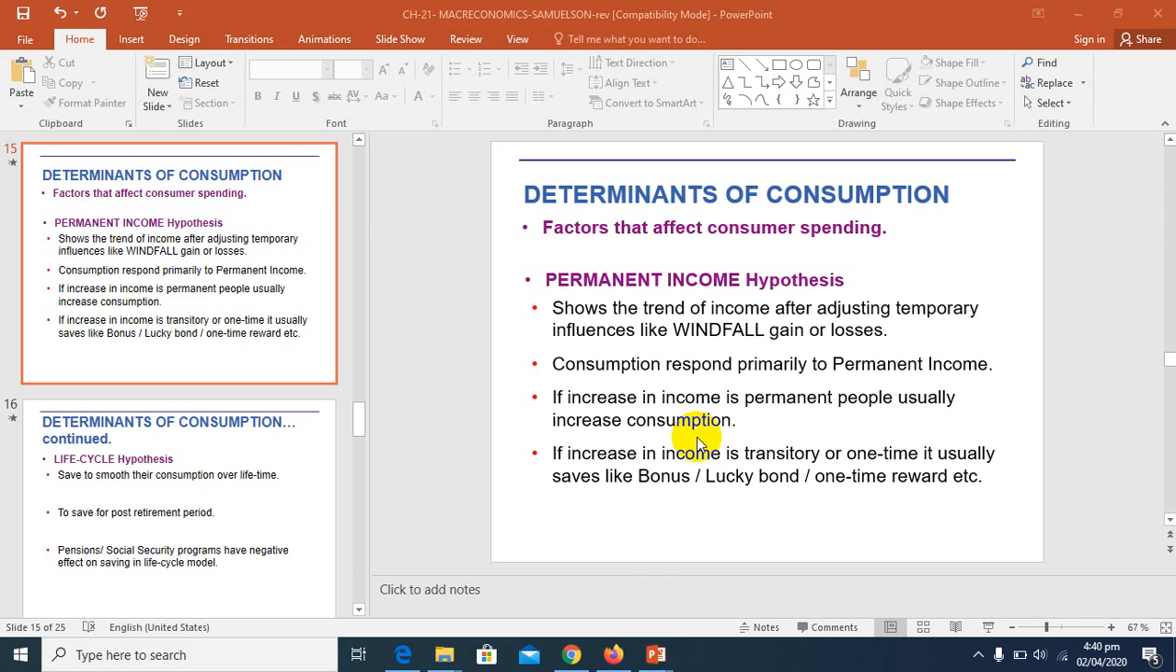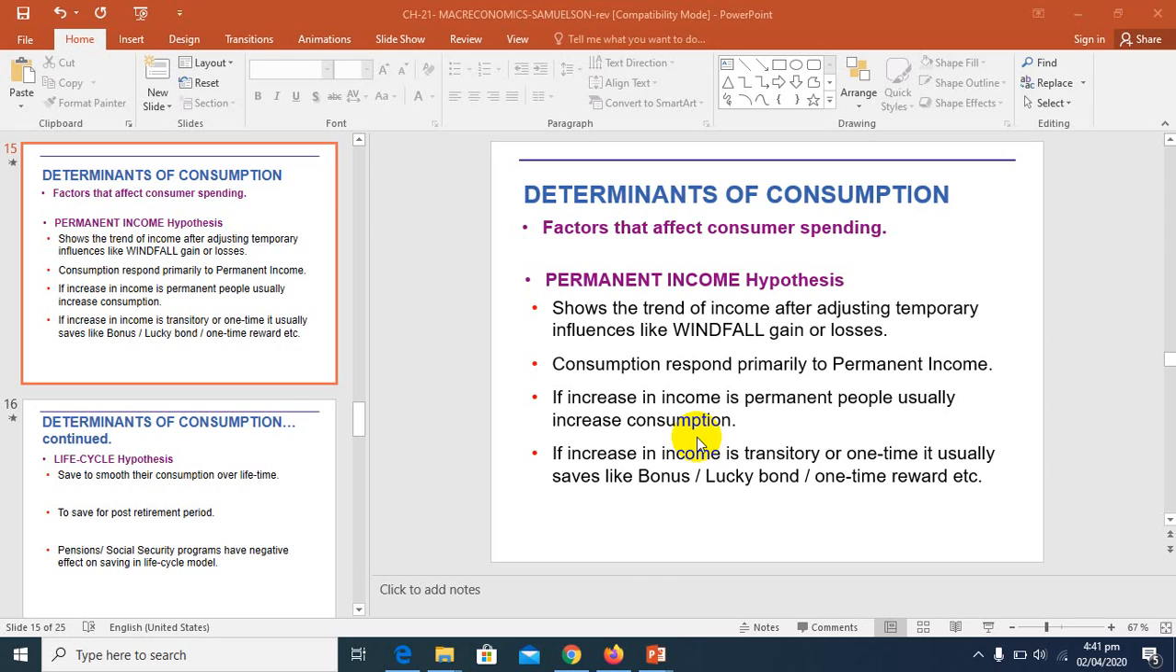For example, before your income was 1 lakh, but now your income is 1,25,000 after including the bonus. So it is an income shock. It is not permanent income, it is a one-time or two-time thing, so it is not included in your permanent income. I hope you understand the difference between permanent income and the shock in your income. A shock in your income is basically a bonus, lucky bond and so on.